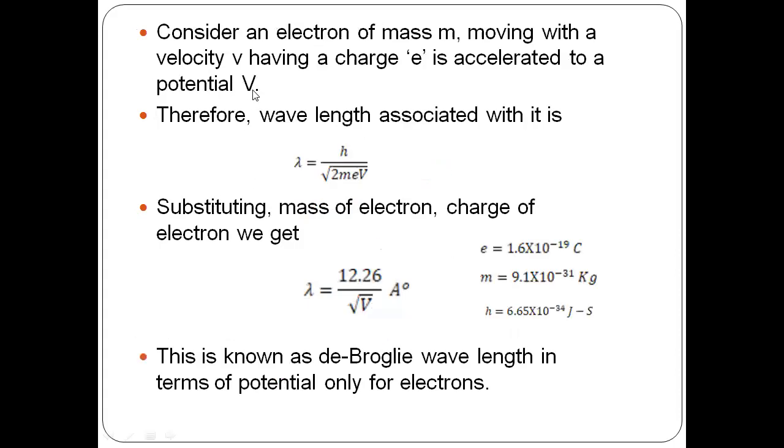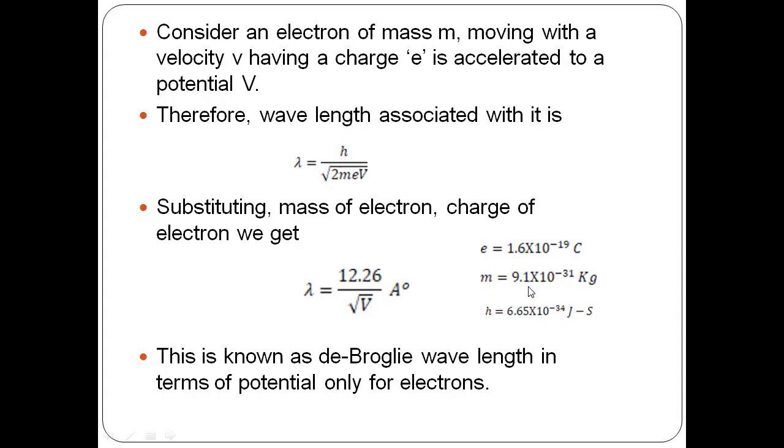Then this is the formula where we derive the de Broglie wavelength especially for electrons. For that, consider an electron of mass m moving with a velocity v and charge e, accelerated through a potential V. In the previous formula, in place of q, just replace the charge with e. So lambda is equal to h by root 2meV. Now, Planck's constant is constant, 6.6 into 10 power minus 34.